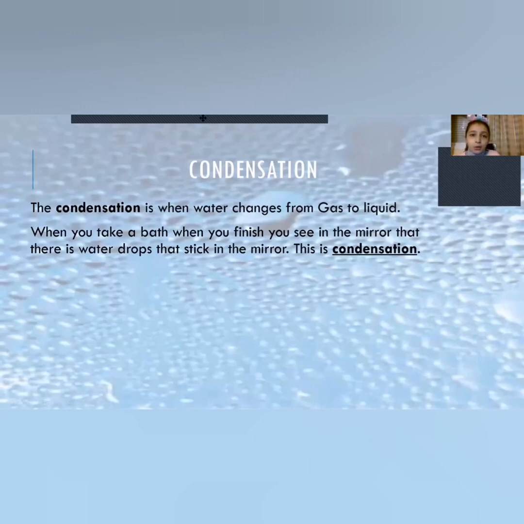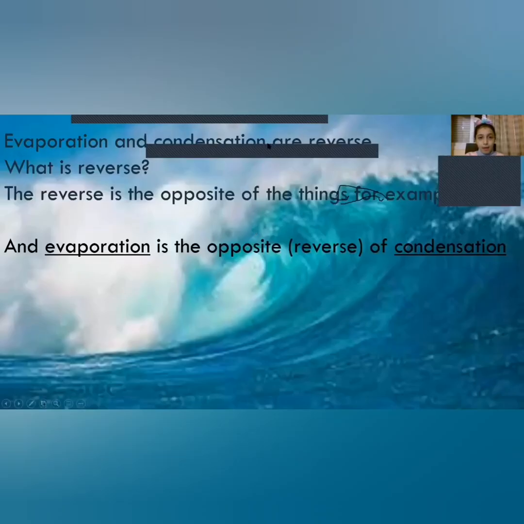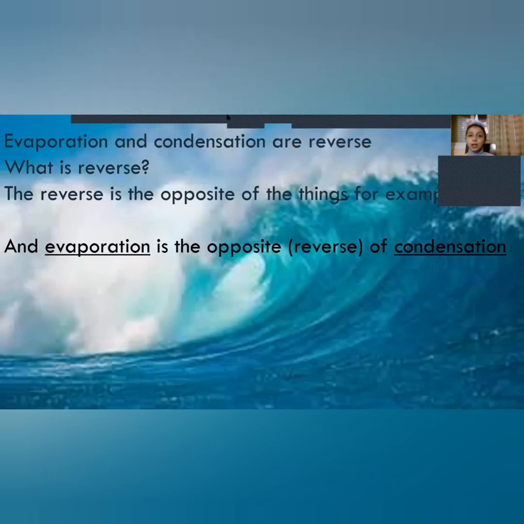Let's learn what opposite means. Evaporation and condensation are reversed.